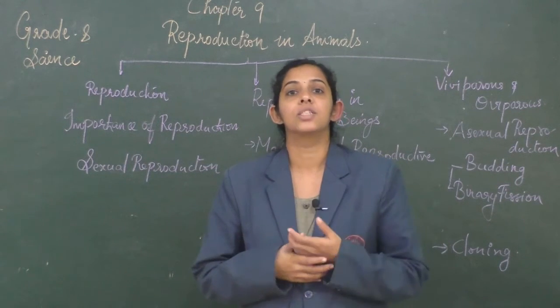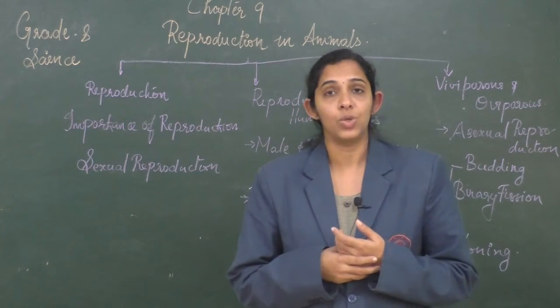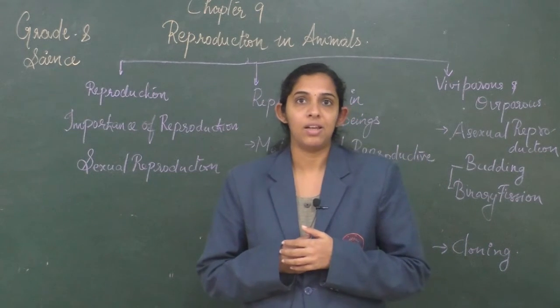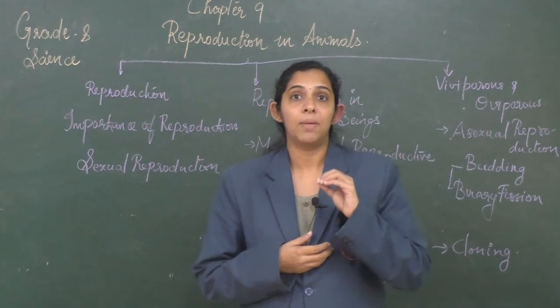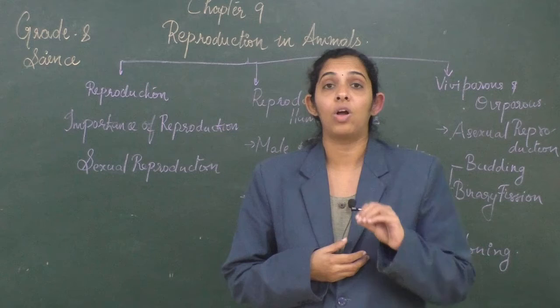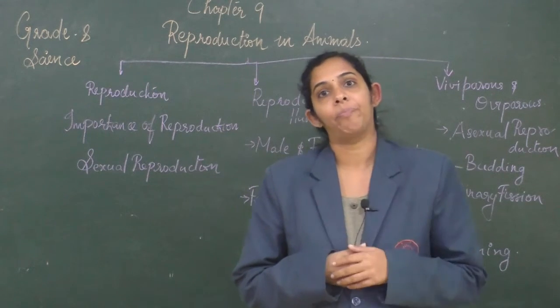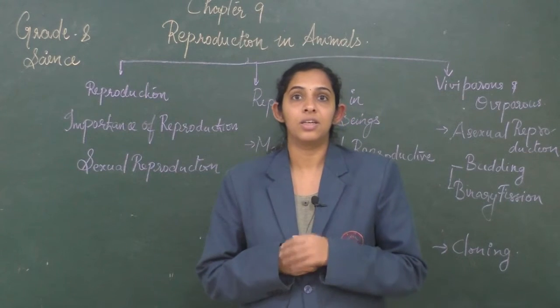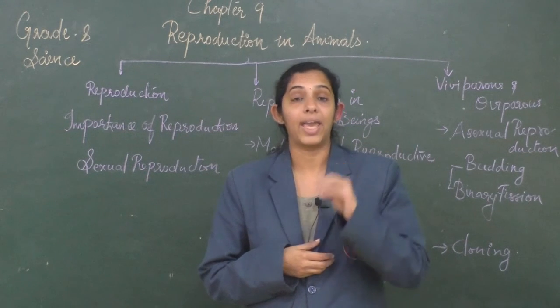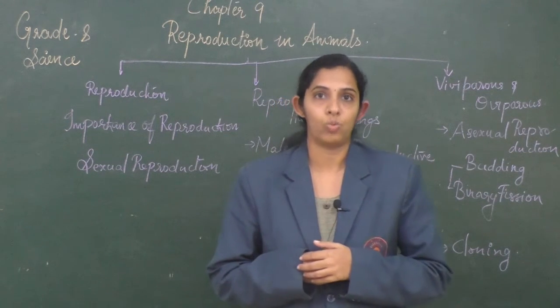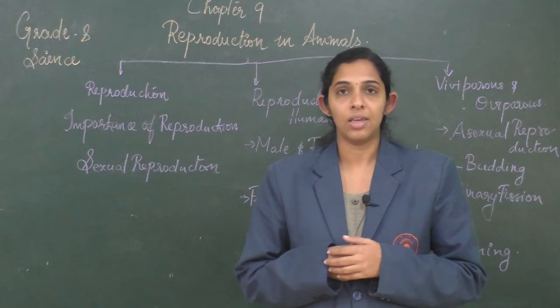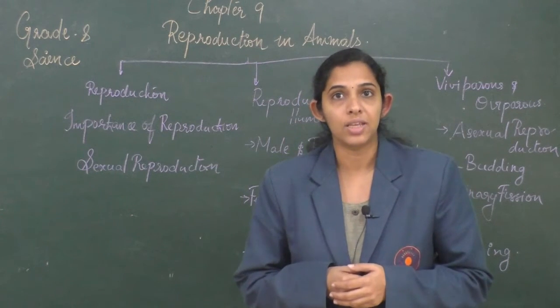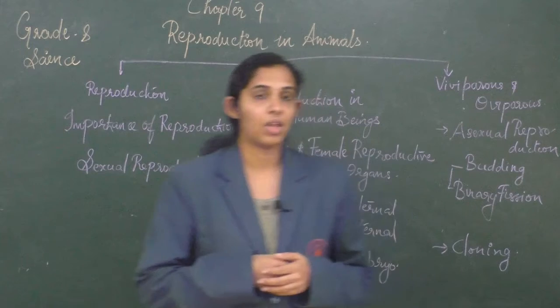We have seen the concept of fertilization. The male reproductive cell is called a male gamete, or we will call it sperm or spermatozoa. And the female reproductive cell, we will call it a female gamete or egg. It is also called ovum. Now we will see how reproduction takes place in human beings.